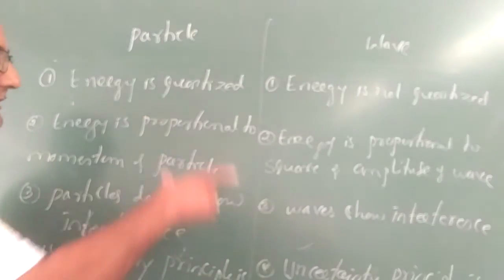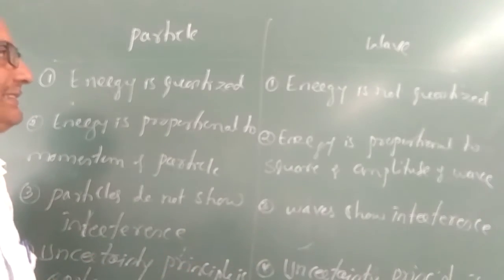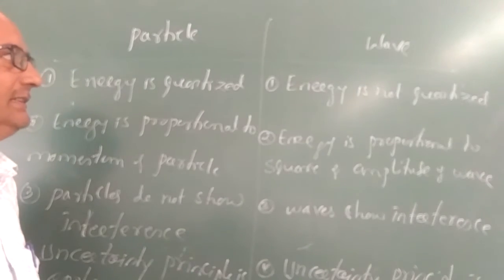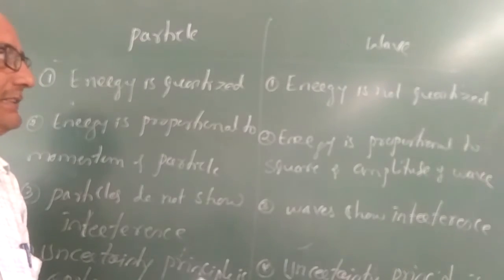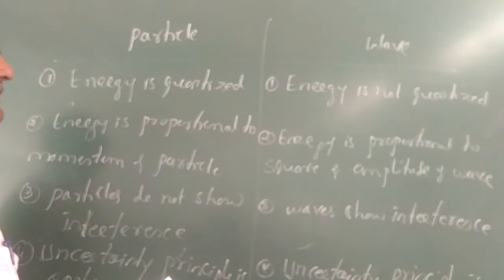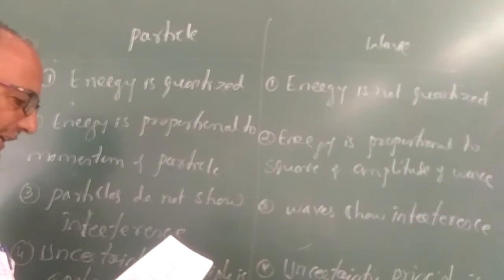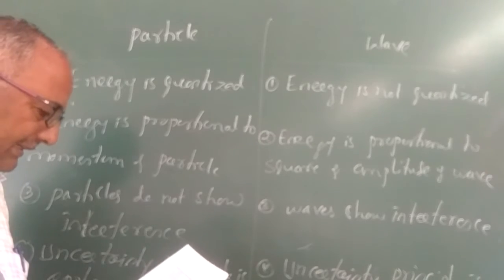So this is important. They may ask under 2 marks, write two distinctions of the particle and wave character of the radiation.